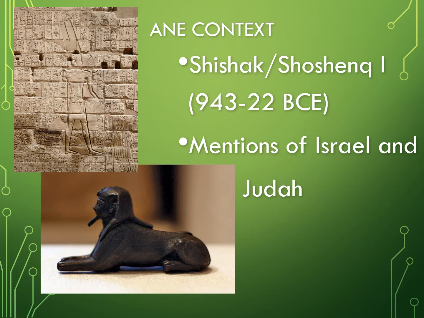Shoshenq I is the name of the Egyptian pharaoh who reigned from about 943 to 922 BCE, and is called Shishak in the Hebrew Bible. Some Egyptian records also mention Israel and Judah at this point.